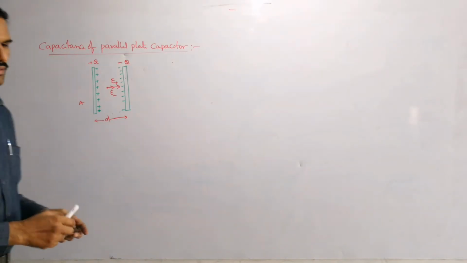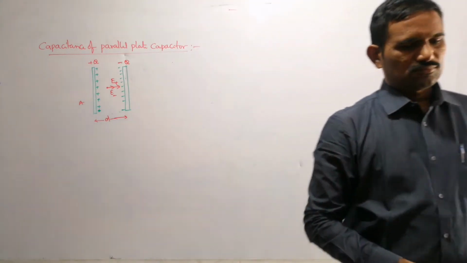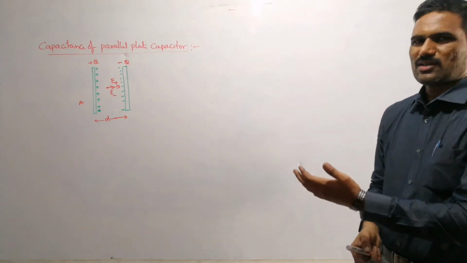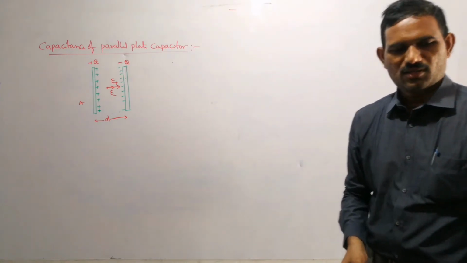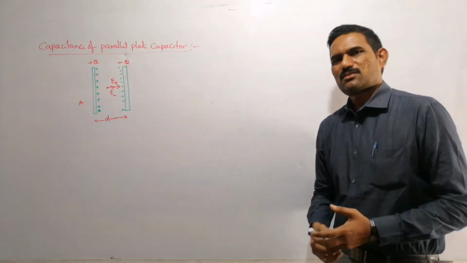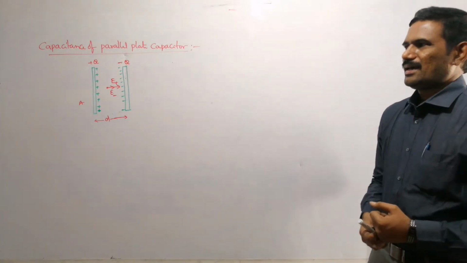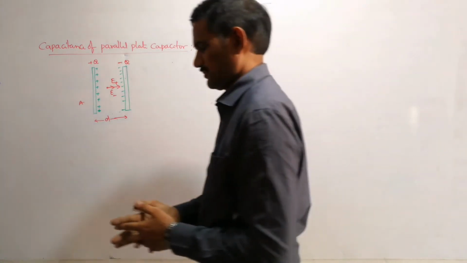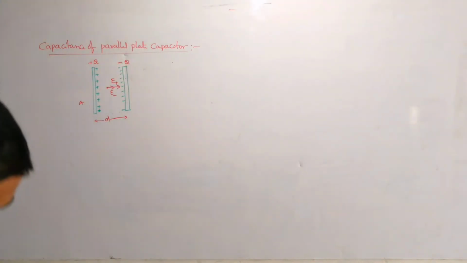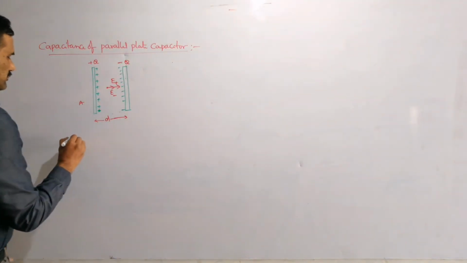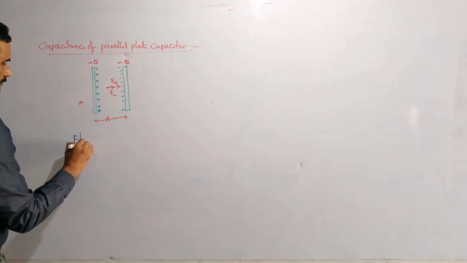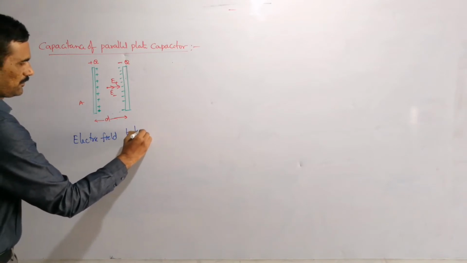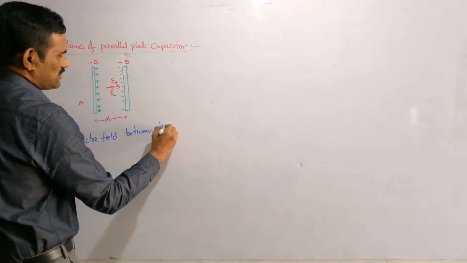Let Q be the charge on the plates. That means Q is the charge on one plate and minus Q will be the charge on the other plate. Let Q be the charge on the capacitor and A is the area of cross section of each plate. Let A be the area of each plate. So now I am going to write the electric field between the plates.